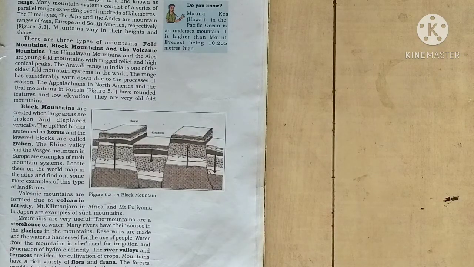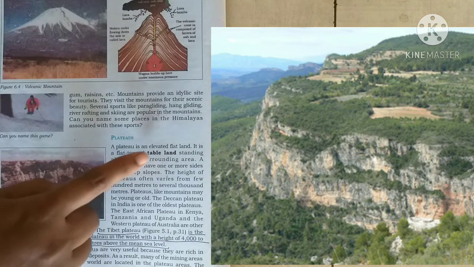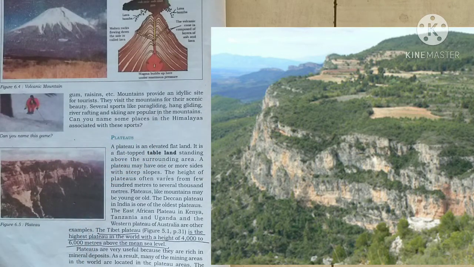A plateau is an elevated flat land. It is a flat-top tableland standing above the surrounding area. A plateau may have one or more sides with steep slopes. The height of plateaus often varies from a few hundred meters to several thousand meters.